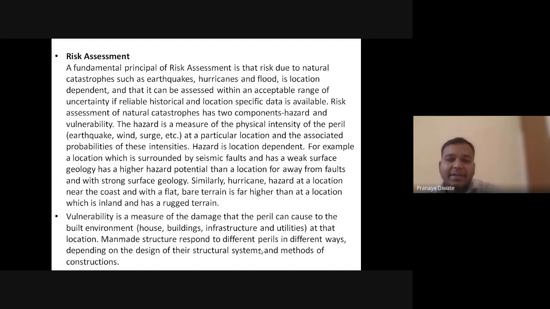Vulnerability is a measure of the damage that the peril can cause to the built environment at that location. Man-made structures respond to different perils in different ways, depending on the design of their structural system and method of construction.